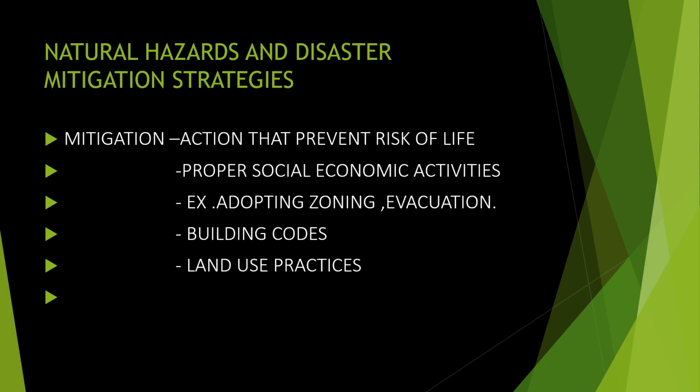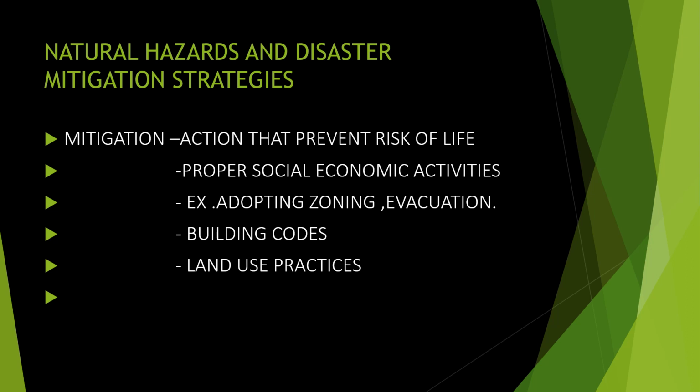Next, proper social and economic activities are needed. You know what is meant here? The area, that is the panchayat or municipality or city or urban areas, whoever it is, they have to take some kind of actions to stop different kinds of natural hazards. That is, proper social as well as economic activities have to happen. Next, for example, adopting zoning. Adopting zoning means in urban areas they divide the area into different zones and do different kinds of implementations to develop that area. This is known as adopting zoning.